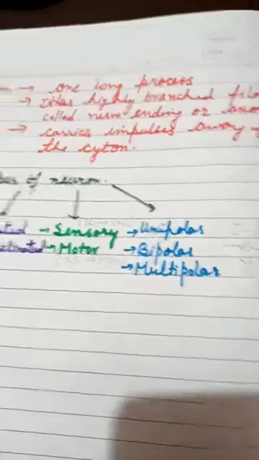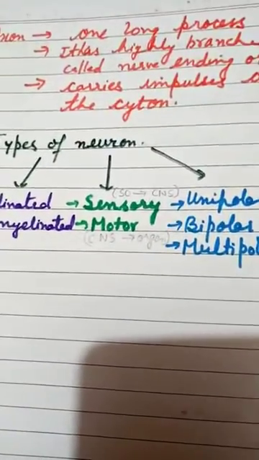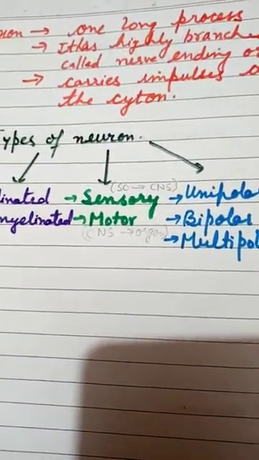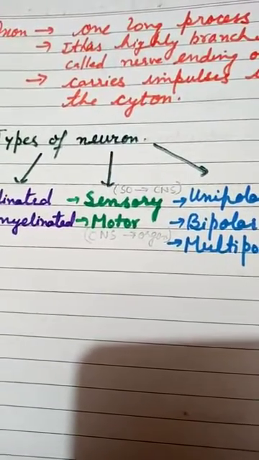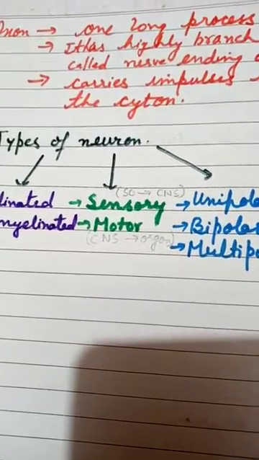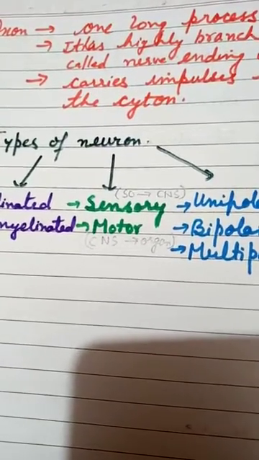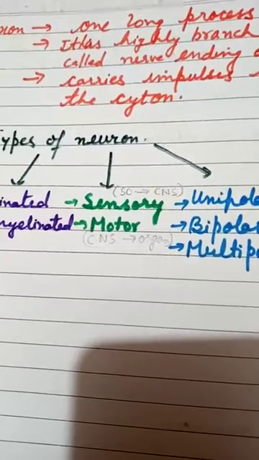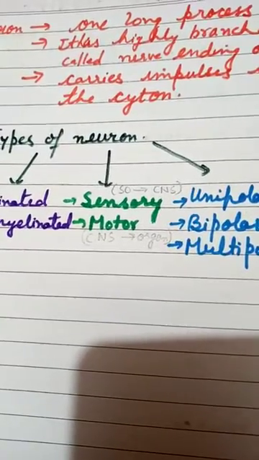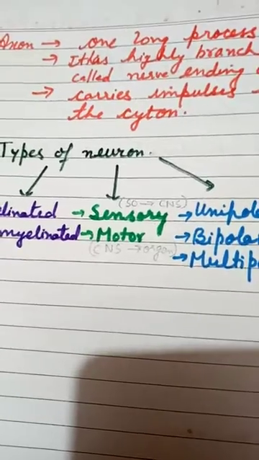So today we have read about the endocrine system or hormonal system, a brief explanation was there. Then we have the nervous system. The nervous system consists of the brain, spinal cord and nerves.